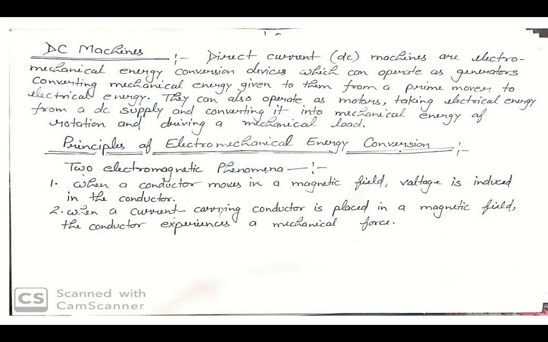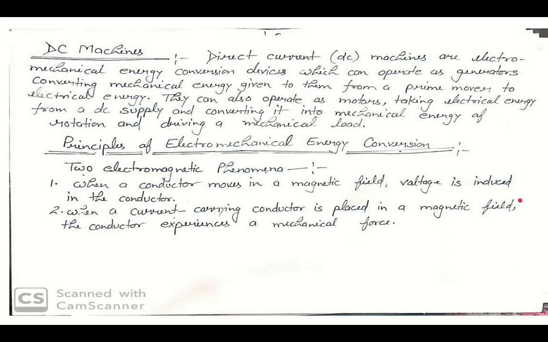But here we have the principles of electromechanical energy conversion. So what is the principle of electromechanical energy conversion? An electromechanical energy conversion device is one which converts electrical energy into mechanical energy, or alternatively mechanical energy into electrical energy.